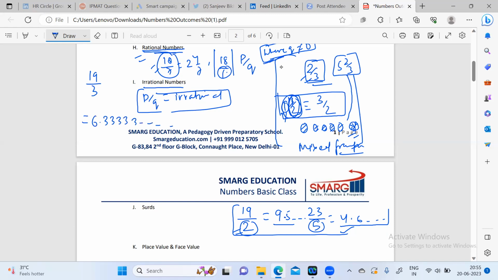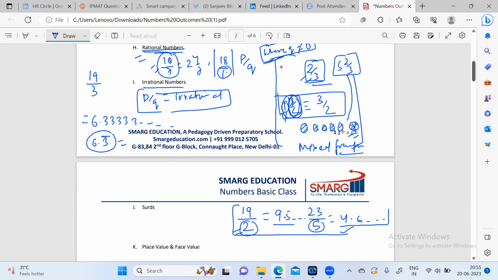6.333, and it goes on. So we write it as 6.3, and we put a bar here, which represents that the number under this bar is being continued till infinity.